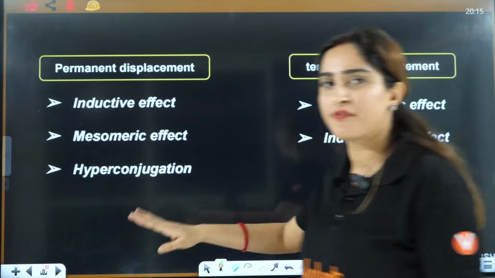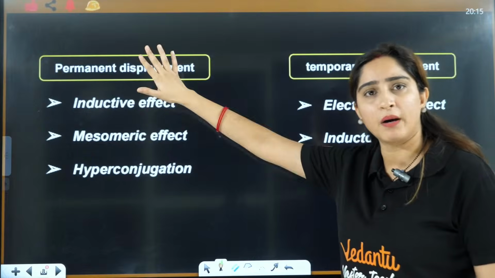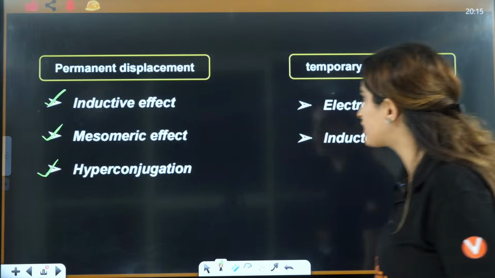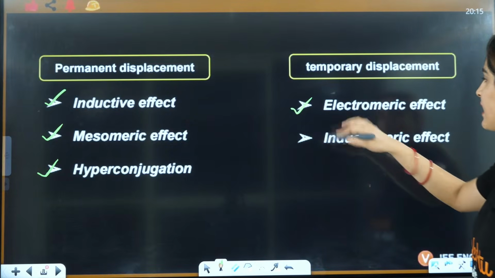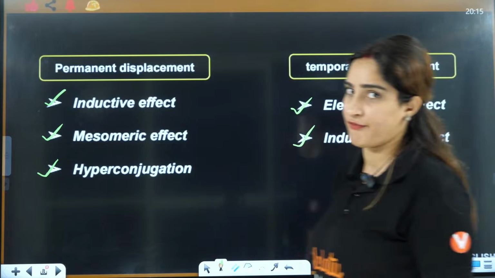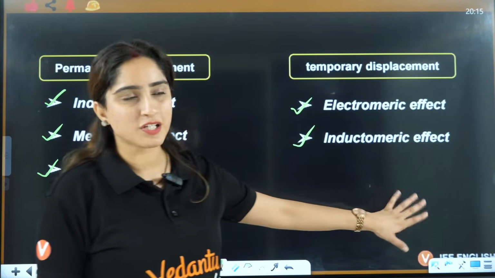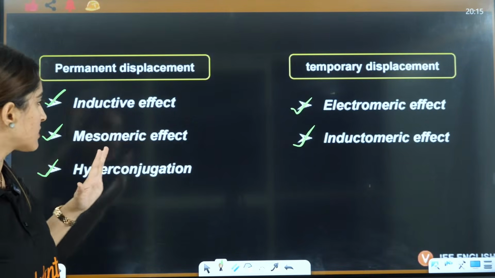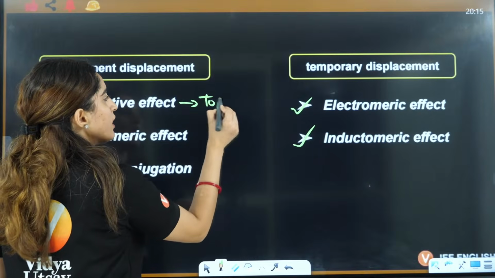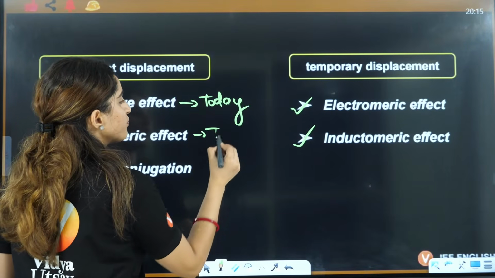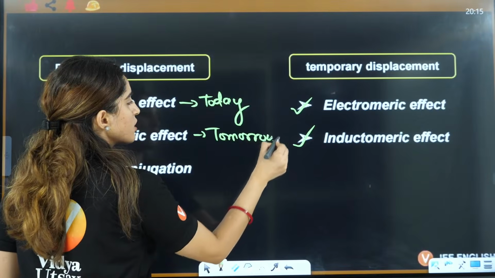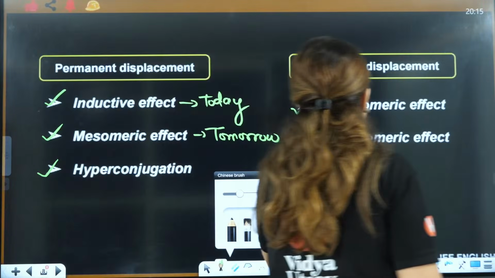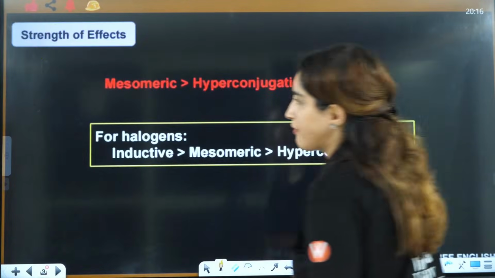Now, the first 3 lectures are going to be on permanent displacement, that is inductive effect, then mesomeric, then hyperconjugation. Temporary displacement is electromeric and inductomeric effect. Now inductomeric is not in your syllabus. Electromeric also we will discuss when we discuss hyperconjugation effect. Here only we will discuss. This we are going to discuss today and this we are going to discuss tomorrow. That is our main task, right? So let's start with inductive effect.